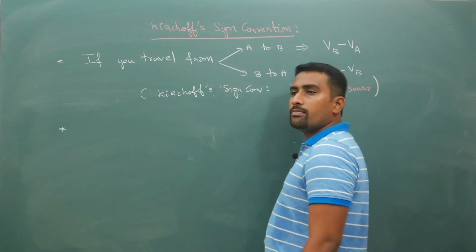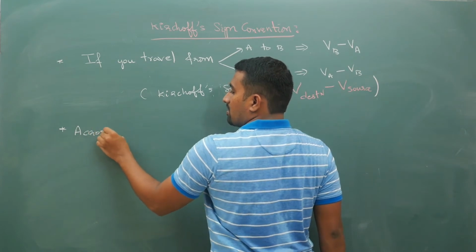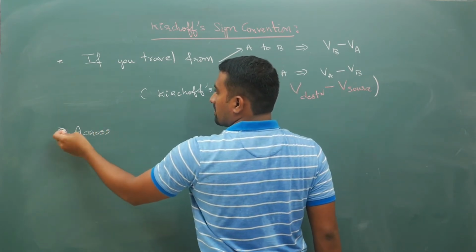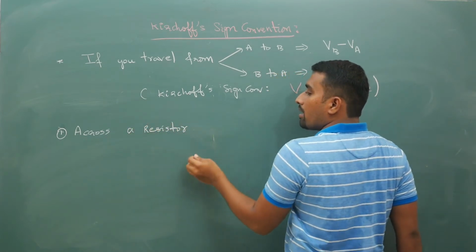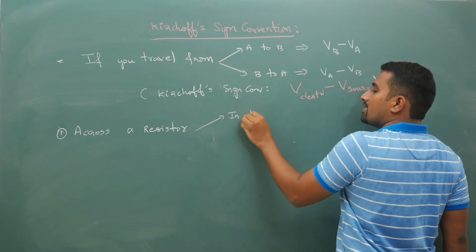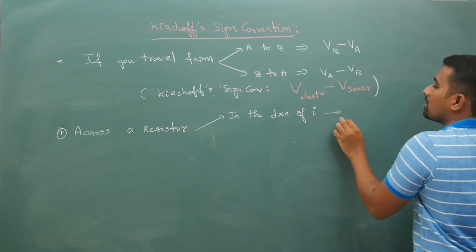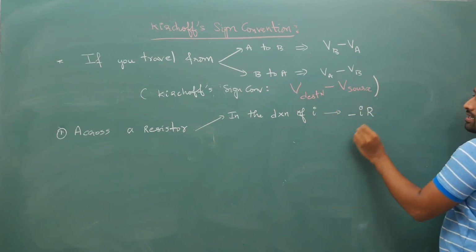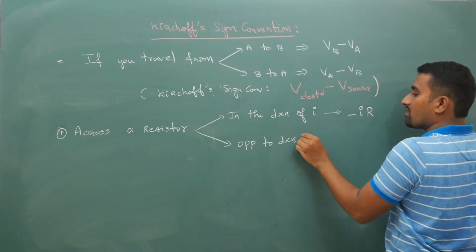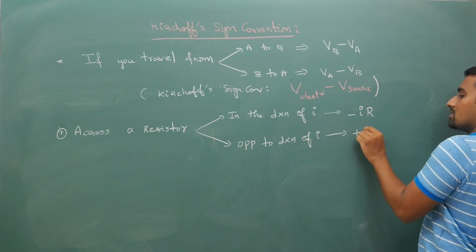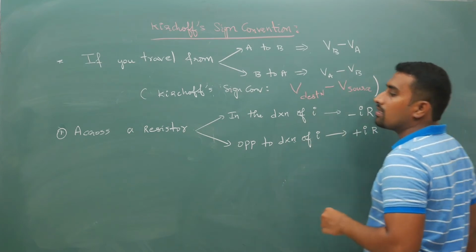Next, your second point is, across a resistor. Okay, so you can assume this to be your sign convention. So across a resistor, if you are traveling in the direction of current, in the direction of I, your potential drop or rise is minus IR. And if it is opposite to the direction of current, it is plus IR. In the direction of current minus IR, opposite to the direction of current plus IR.